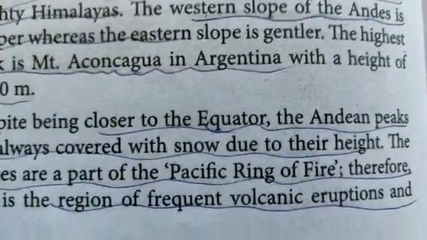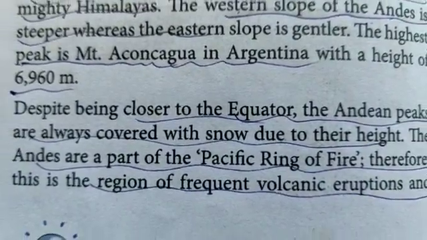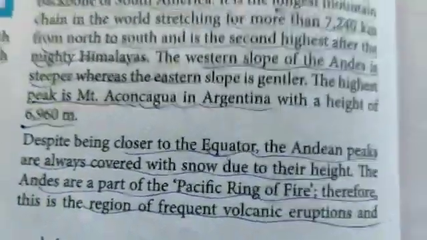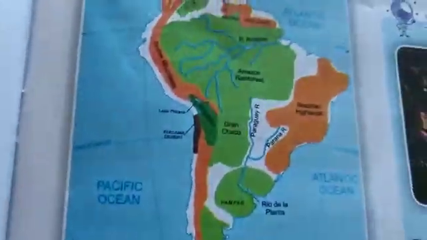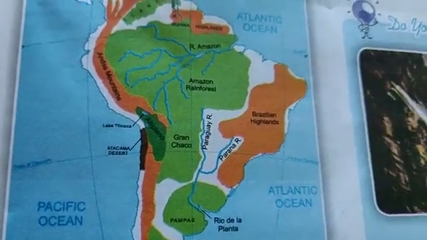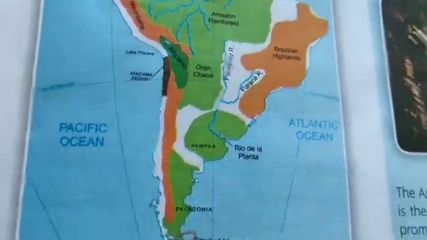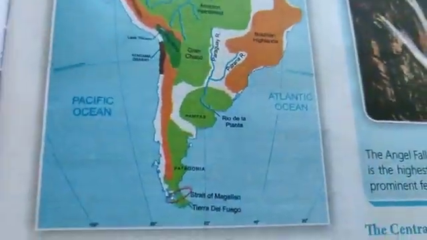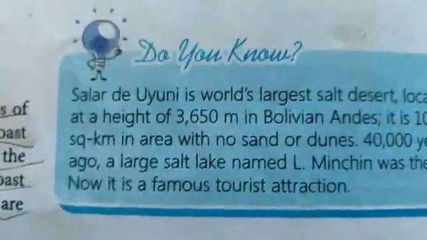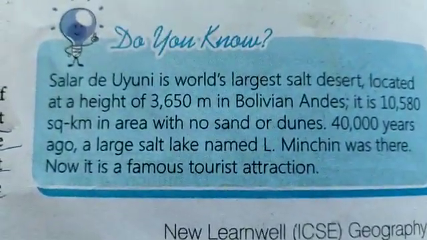Mount Aconcagua is not marked over there. Patagonia is there. Pampas is there. The Atacama Desert is marked over there, but the highest mountain they have not marked. The Brazilian Highland you see over there. In Argentina you see the grasslands, the pampas, over here. Okay. Now, let us see what information they have for us over here.